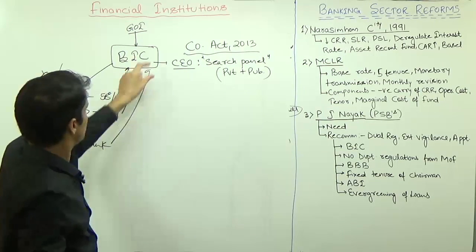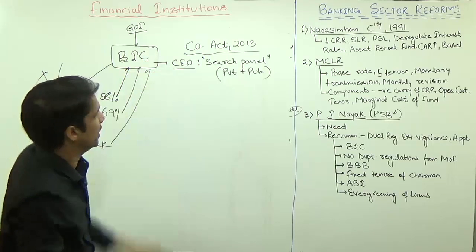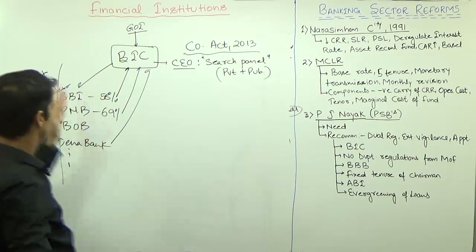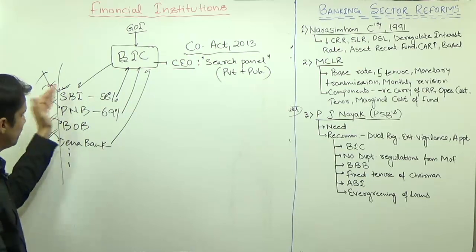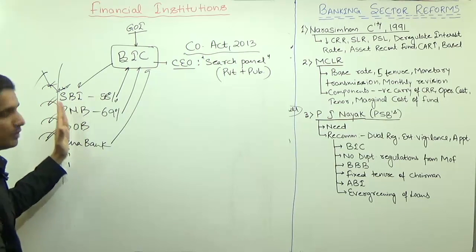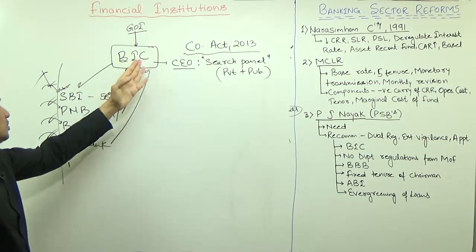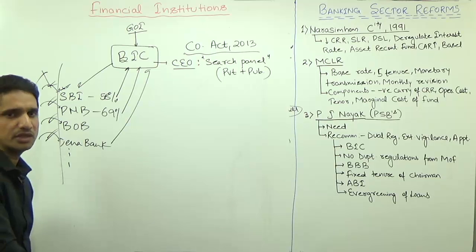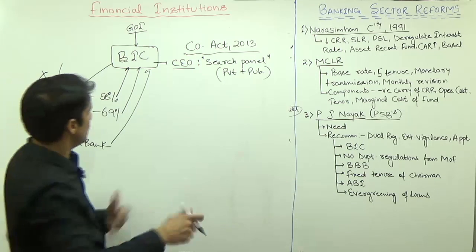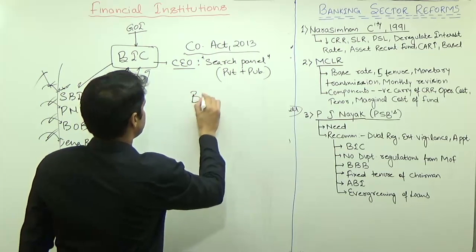So this is the purpose of setting up the Bank Investment Company: the political intervention at this level, at the appointment of the boards of these different banks, can be stopped. Because once BIC is there, BIC will decide who will be the board members of these banks. Then they also recommended the Bank Board Bureau.